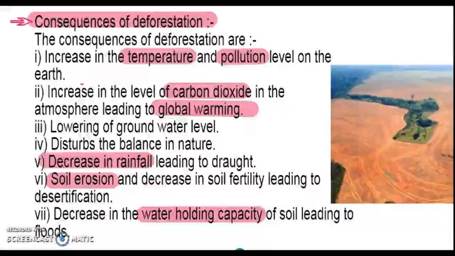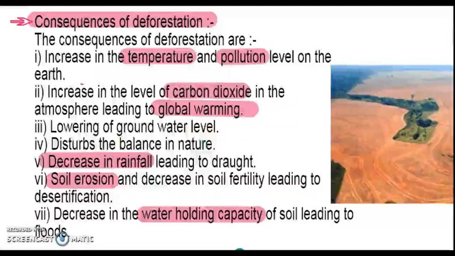So due to this, the amount of oxygen in the surrounding decreases and carbon dioxide increases. And what happens? There occurs an issue known as global warming. The temperature increases, pollution increases, there's a disturbance in the balance of nature, and groundwater level decreases.